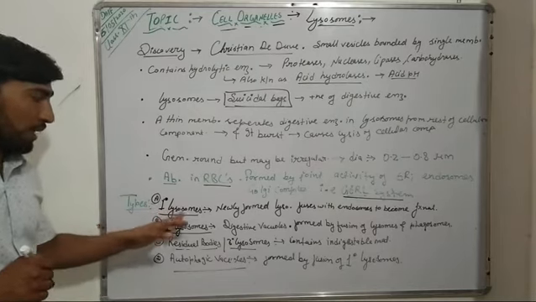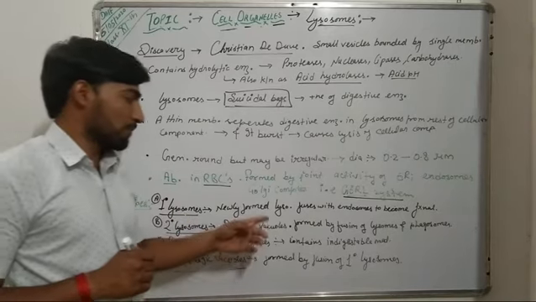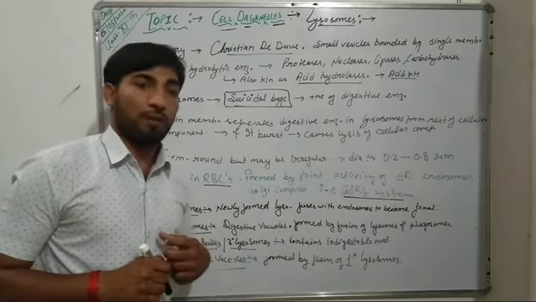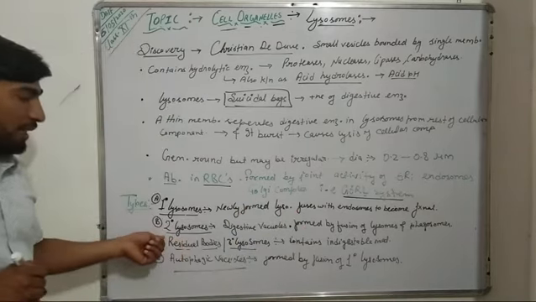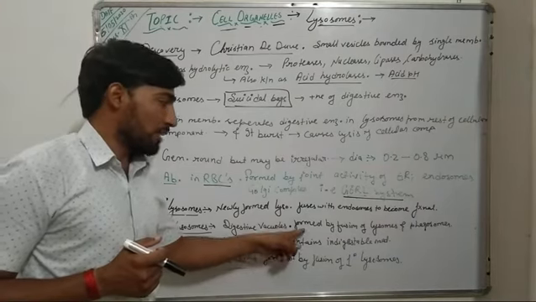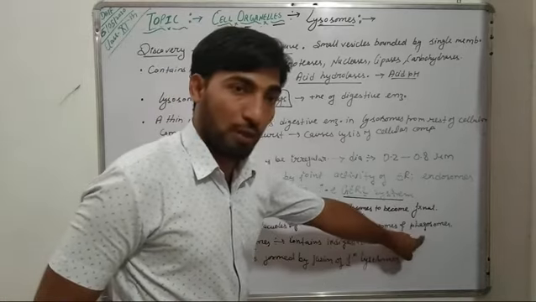That is primary lysosomes, which are newly formed lysosomes in our cells, and they fuse with endosomes to become fully functional. Further, the secondary lysosomes, which are also known as digestive vacuoles, are formed by the fusion of lysosomes with food containing phagosomes.